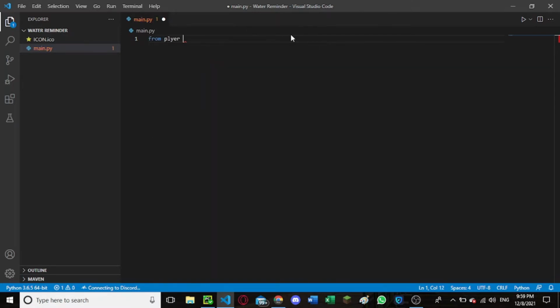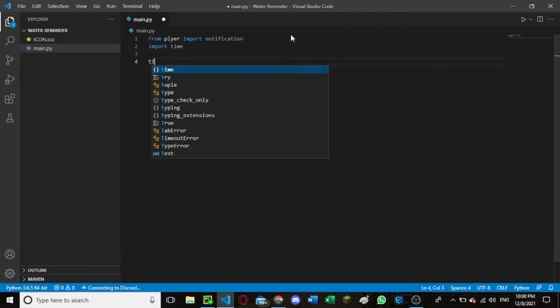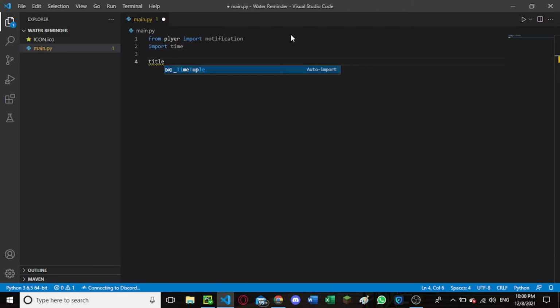So, from plyer import notification. Alright, and save this. Then type import time. I hope you have already installed the module I told you about in the starting, and how to install it is pip install plyer.